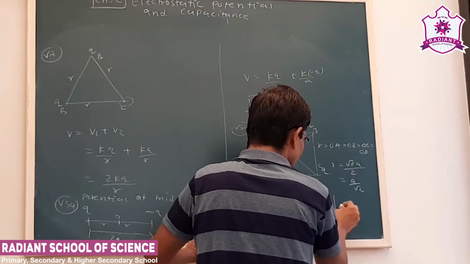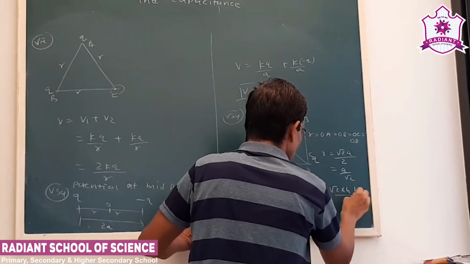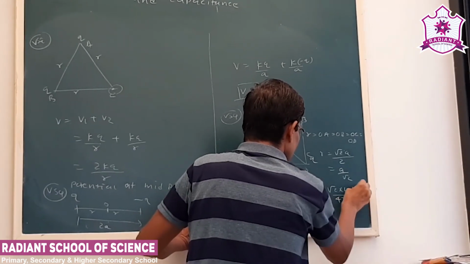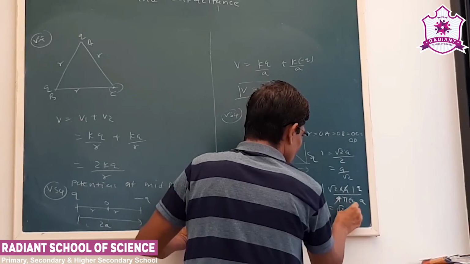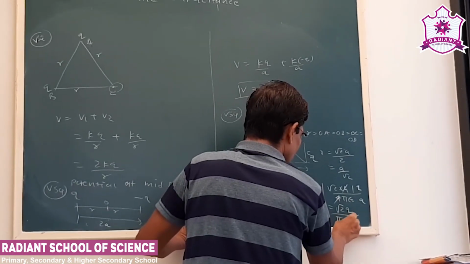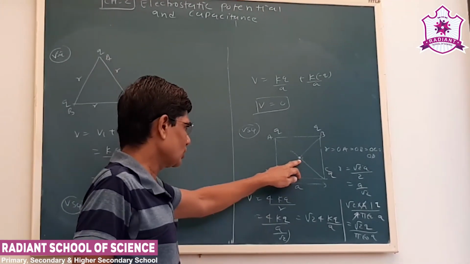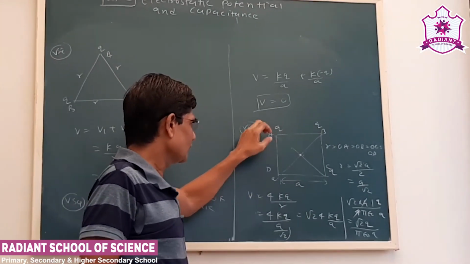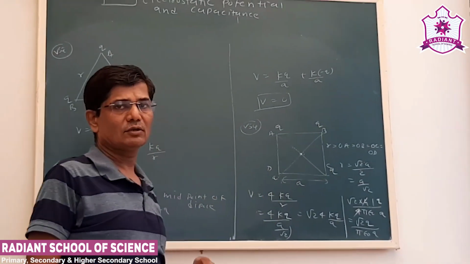K is 1 upon 4 pi epsilon 0. So this will be cancelled. So root 2 Q upon pi epsilon 0 A will be the potential at the center of the square when Q charge is placed at each vertex of the square.